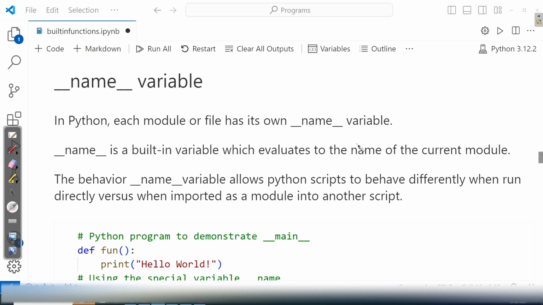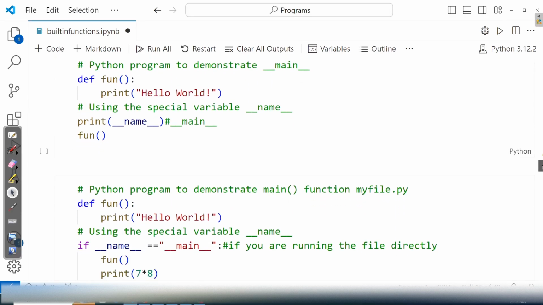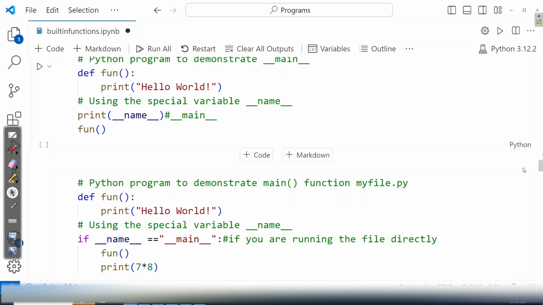So this name is assigned the value. What is the value? The name of the current module. And the behavior of the name variable allows Python scripts to behave differently when run directly versus when imported as modules into another script. See, my dear friends, here I am having a simple program. Okay, both the programs are going to do the same work.